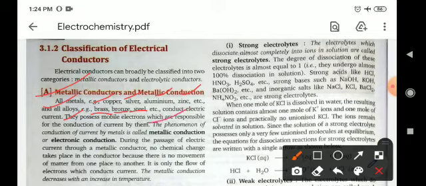The phenomenon of conduction of current by metals is called metallic conduction or electronic conduction. During the passage of electric current through a metallic conductor, no chemical change takes place in the conductor because there is no movement of matter from one place to another. It is only the flow of electrons which conducts current. The metallic conduction decreases with increase in temperature.